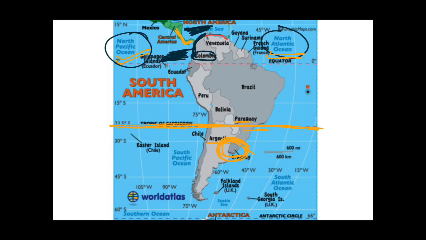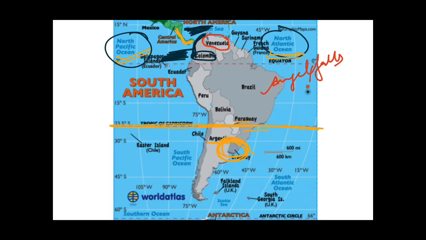As here you can see, this is Venezuela. Angel Falls is located here, and this fall is famous for being one of the most beautiful waterfalls in the world, and it is the highest uninterrupted waterfall in the world. So Angel Falls lies over here in Venezuela, and the capital of Venezuela is Caracas.